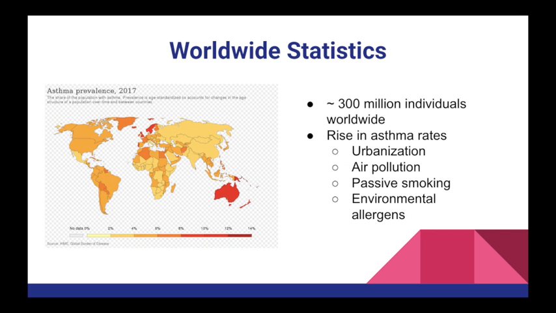Around 300 million people suffer from asthma around the world. Every decade, asthma rates have been increasing globally. This is largely due to the increase in urbanization throughout the world. With urbanization comes an increase in air pollution and environmental irritants that serve as triggers that affect the respiratory tract of more and more people. The picture on the left demonstrates the prevalence of asthma around the globe in the year 2017, a trend that has continued to increase both globally and within the U.S.